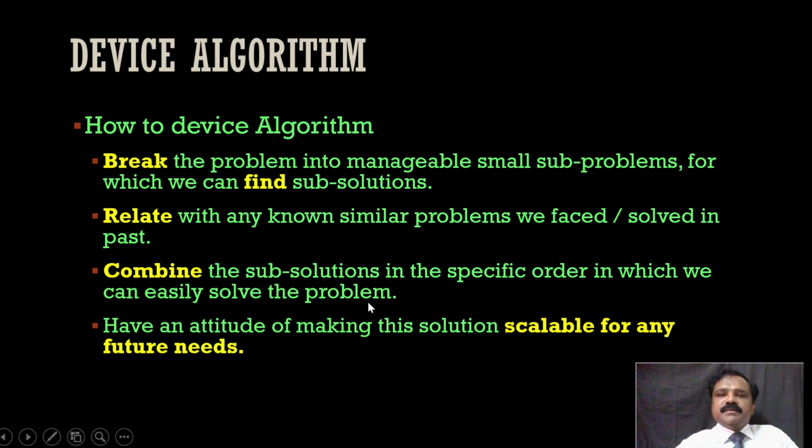Then combining the sub-solutions in a specific order in which we can easily solve the problem. We have savings, right? Small savings we combine together for that big need, of a house or a car or whatever need it is. Then have an attitude of making the solution scalable for any future needs. So first we will do it to purchase a cycle or a bike. Then we will be scaling that for any future needs, like purchasing a car or building a house. So all those things are similar to that.